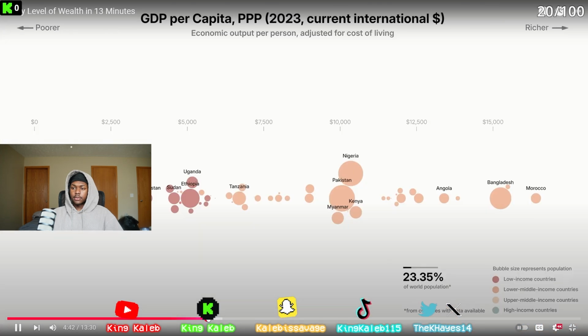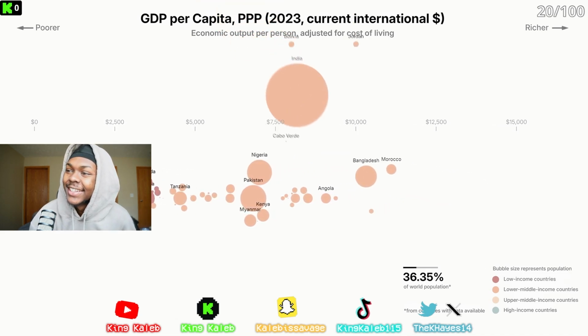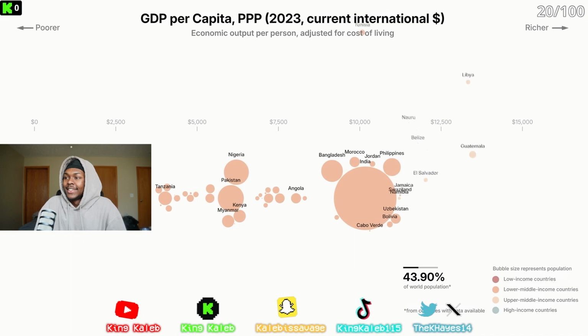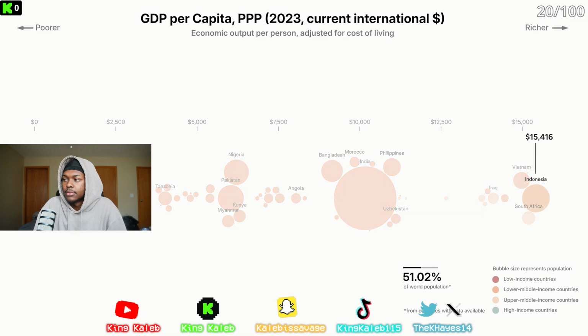Let's keep adding countries until we reach half of the world's population. We now see India and other countries across Asia, Africa, and Latin America. Let's see how people live in Indonesia.